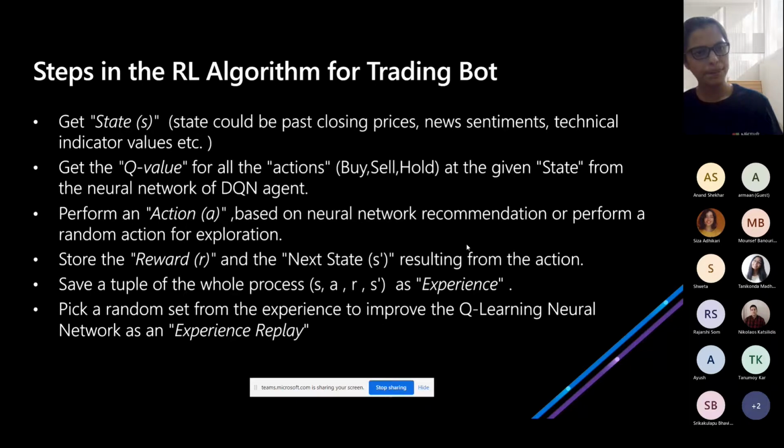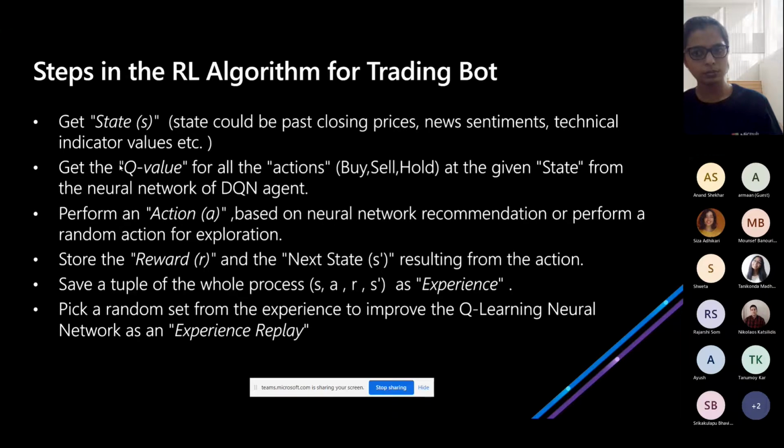Firstly, we have to create a function for getting the state. So what is our state? As we discussed, it is the closing price, news sentiment, technical indicator values, fundamental values, ratios, whatever you can get about the stock that is varying, and which it can use to train itself.